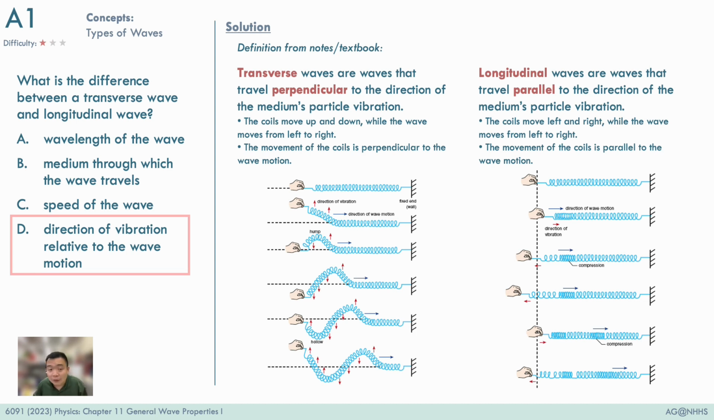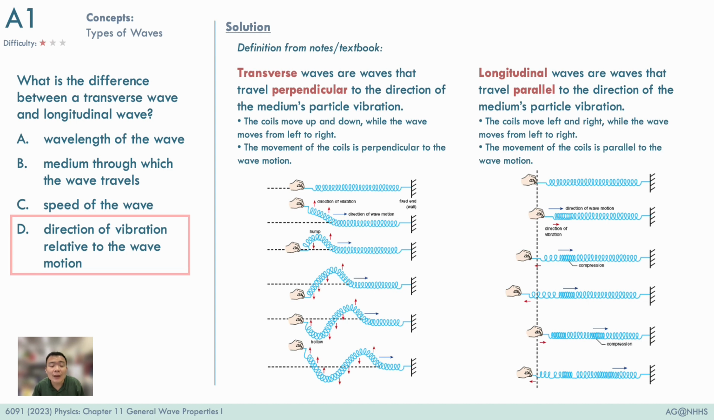Now we will start with the distractors, which is option B. The medium at which the wave travels is not considered a difference between the two types of waves, because both types of waves can travel through different mediums. And when a wave travels through a different medium, the velocity and the speed of the wave will therefore change, and that's the reason why C, the speed of the wave, is also not considered a difference between the different